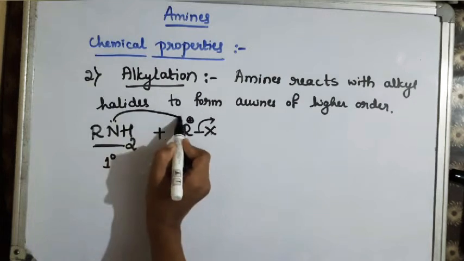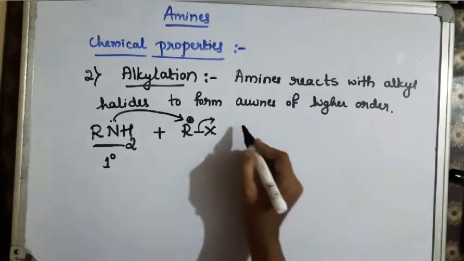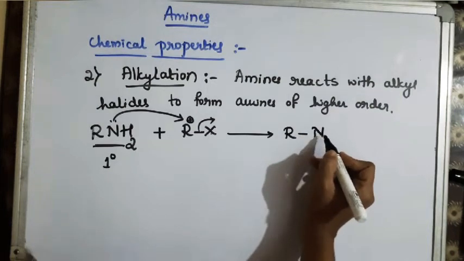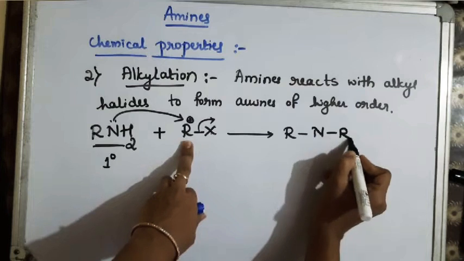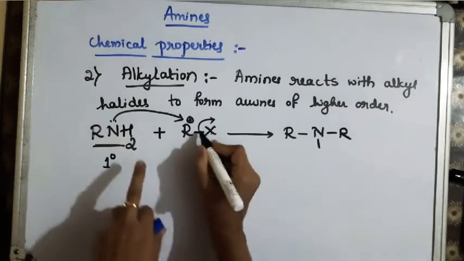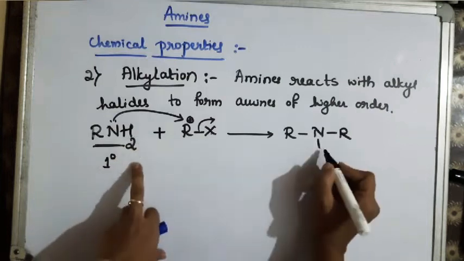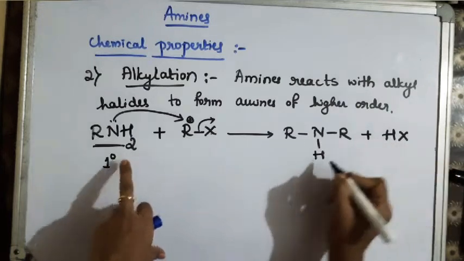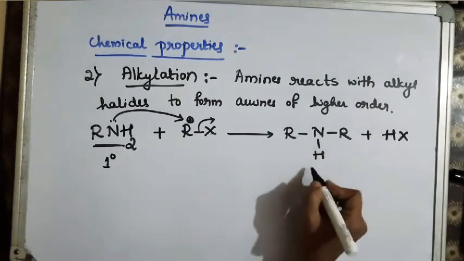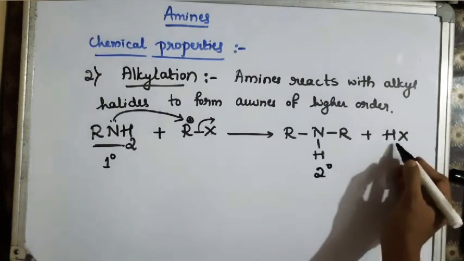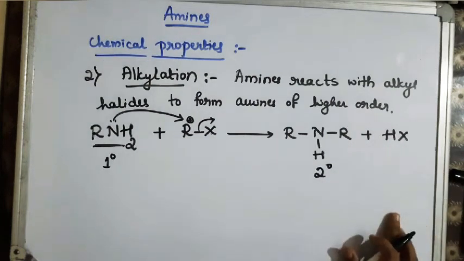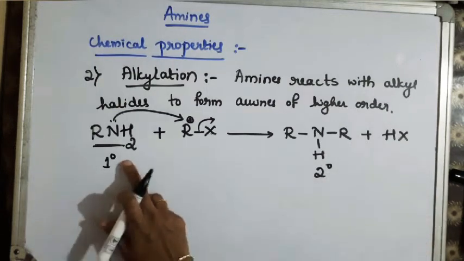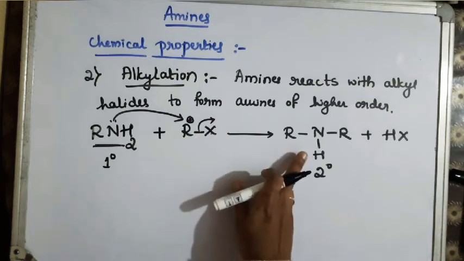So this nucleophile goes and attacks the electron deficient carbon. So what happens? The product will be R, nitrogen, now it attacks the alkyl group, so it combines with R. Now here X goes out as X minus, and nitrogen, to get the stability, loses its one hydrogen, and so there is a formation of this compound. So here this is our secondary amine. Hydrogen halide is a byproduct in the reaction. So like this the reaction takes place. So primary amine on treatment with alkyl halide forms secondary amine.